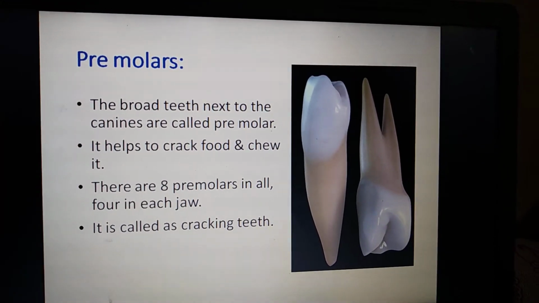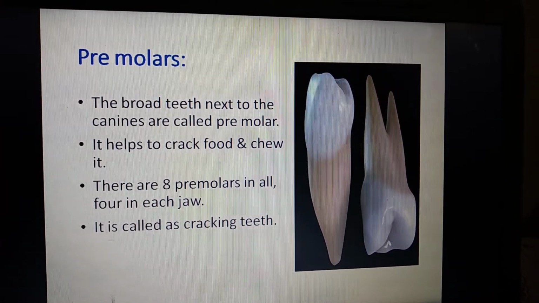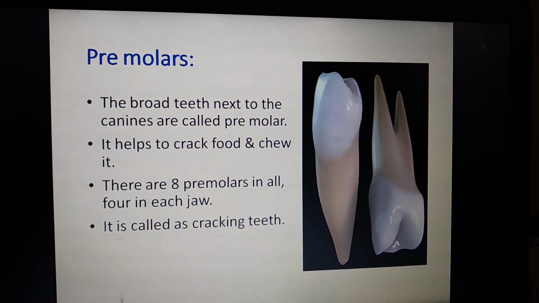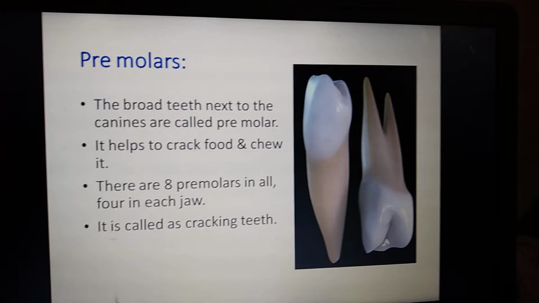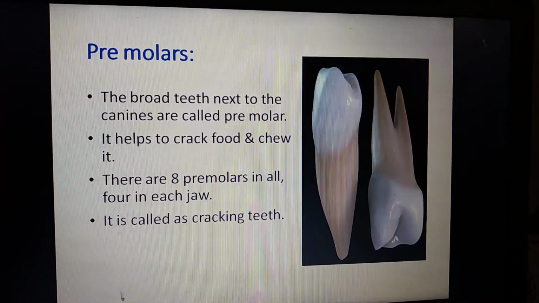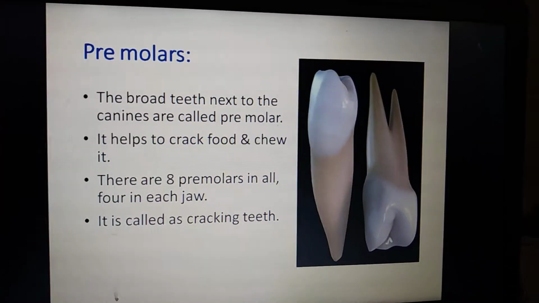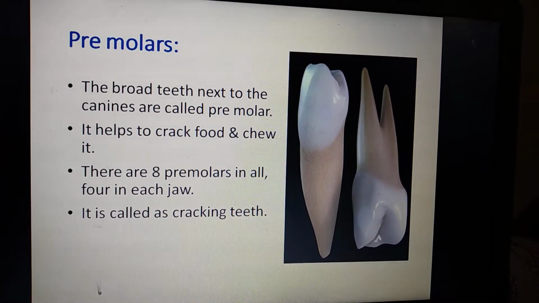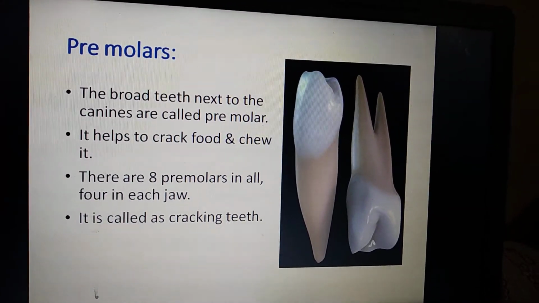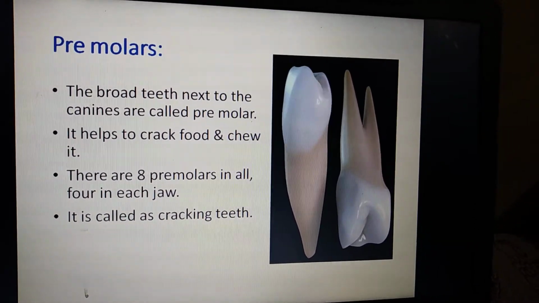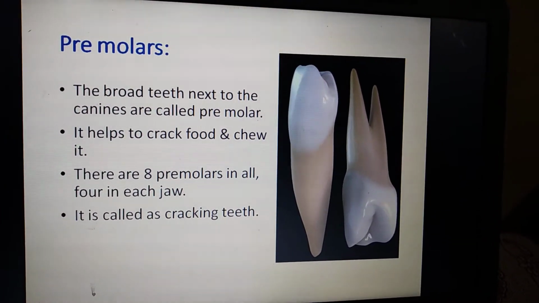Okay, so in all we have 8 premolars. In each jaw we have 4. The upper jaw has 4 premolars, and the lower jaw has 4 premolars. These teeth are also called cracking teeth. The premolar teeth are called cracking teeth because they are helpful to crack the food, and also helpful to chew the food.